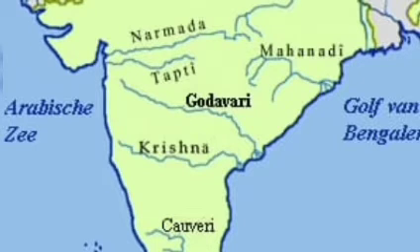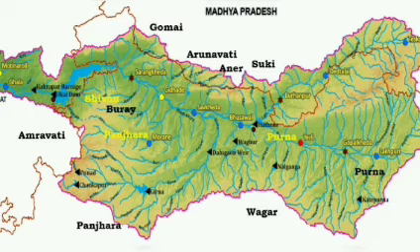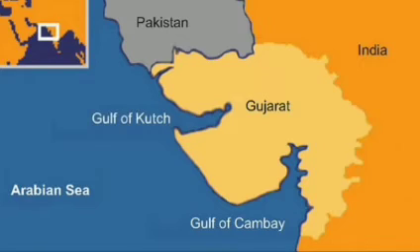It is one of only three rivers in peninsular India that run from east to west, the others being the Narmada and Mahi. What are the tributaries of river Tapti? The major tributaries are Waghur, Gomai, Arunavati, Aner, Nesu, Buray, Panjhra and Bori. It outfalls into the Arabian Sea through the Gulf of Cambay.